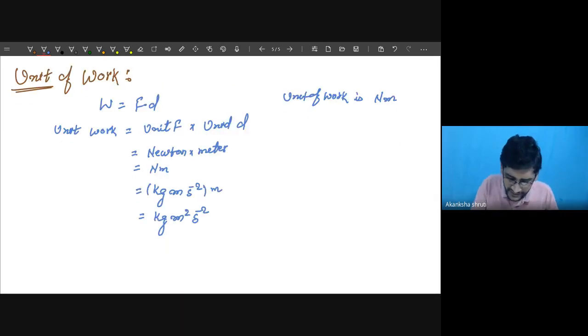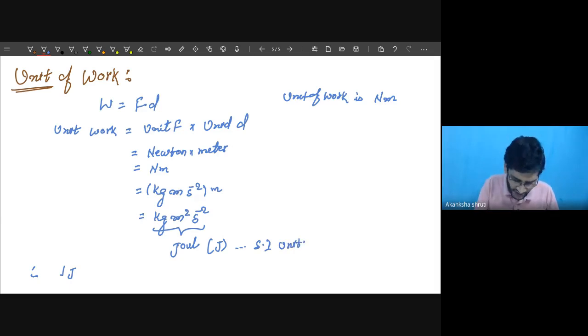Now, students, this much unit is called joule. We denote joule by J. Therefore, we write 1 joule or 1 J. This is giving us the SI unit of work.